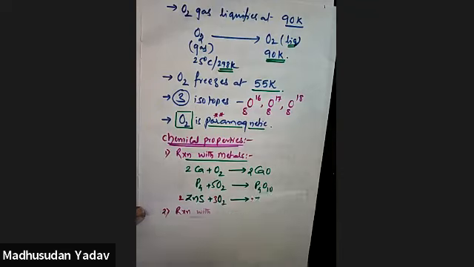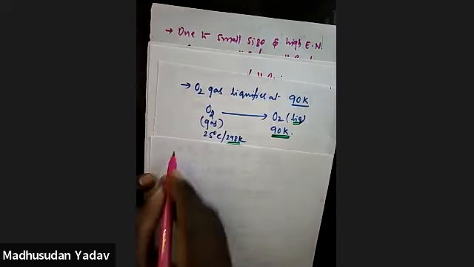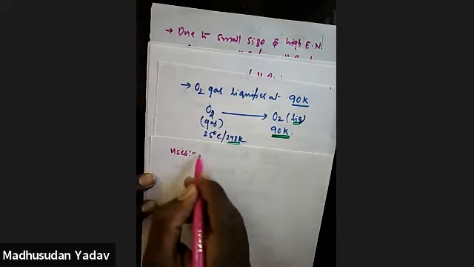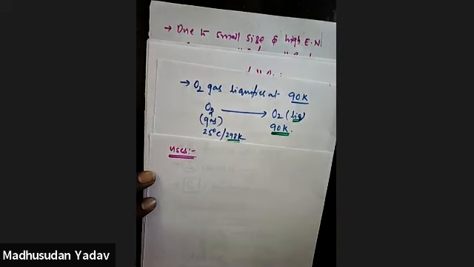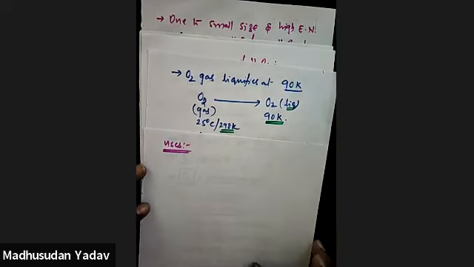Next, we'll move to its uses. What is oxygen used for? Mainly it is used in respiration of all types of life, like humans, animals, anything you can take.